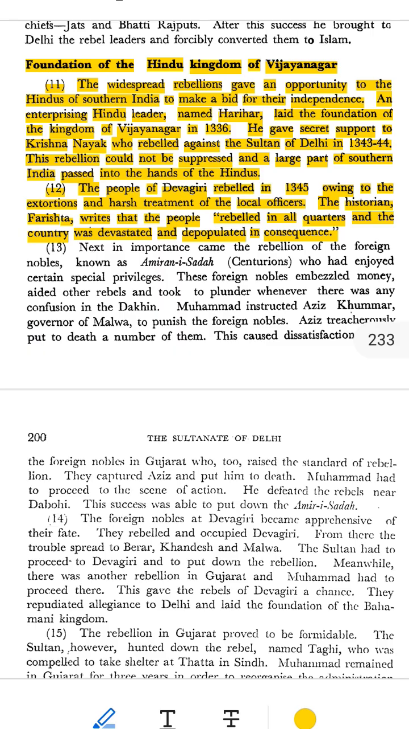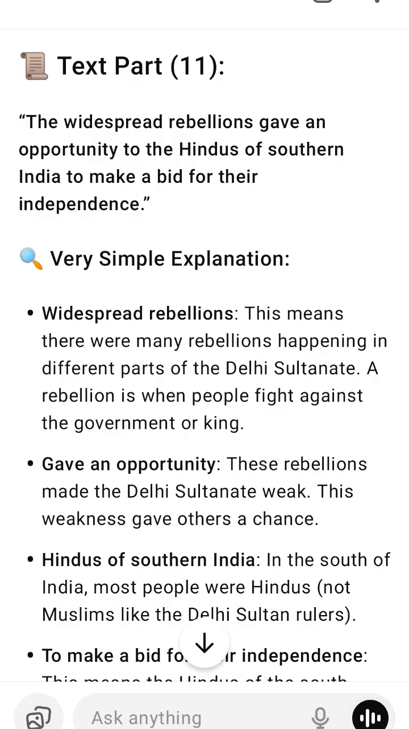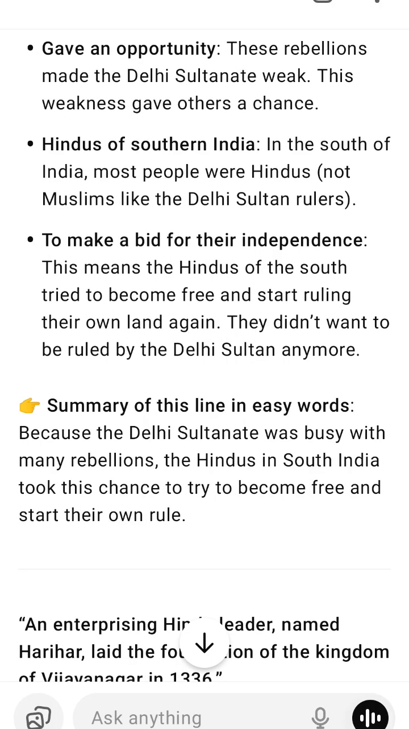Here is a great, deep, detailed summary of the foundation of the Vijayanagar Empire and related rebellions, explained in the most simple, clear, and beginner-friendly way. Background. What was going on in India at that time?